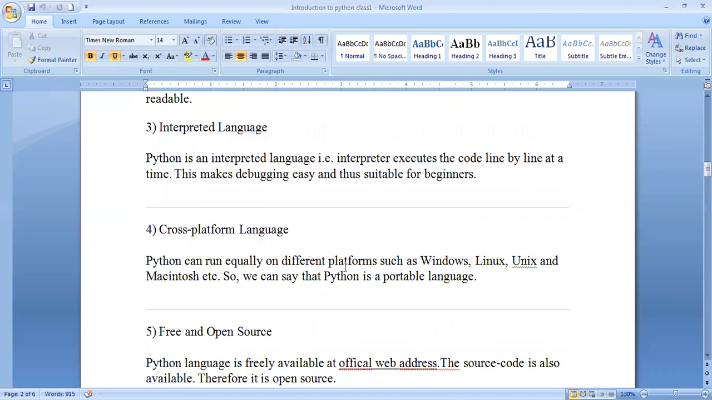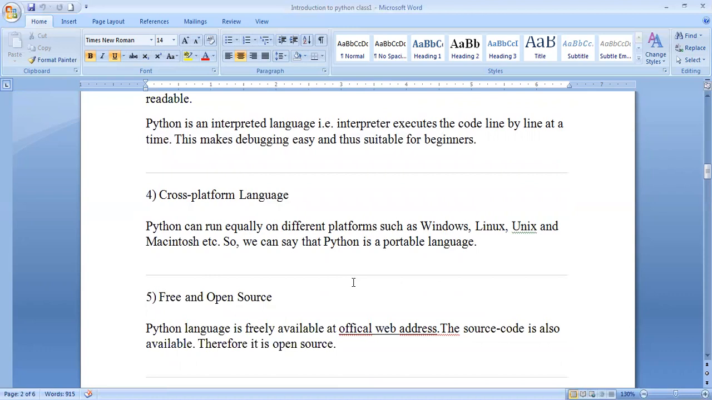What is a cross-platform language? Examples of cross-platform are Windows, Linux, Unix, and macOS. Why are these platforms chosen here? Because Python is supported in Linux and Unix also by supporting some commands. In Windows, anyway, the Python tool will be there. We are using the 3.8 tool. So we can say that Python is a portable language. We are not dependent on different platforms.